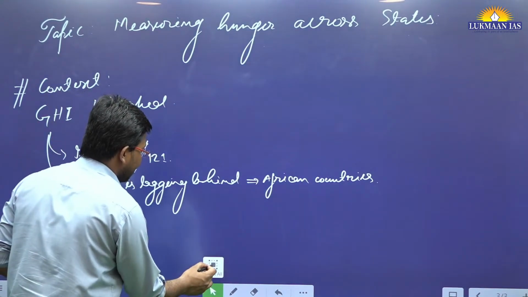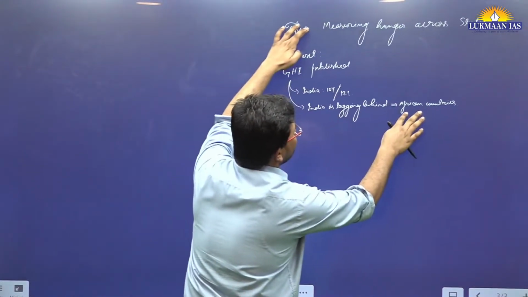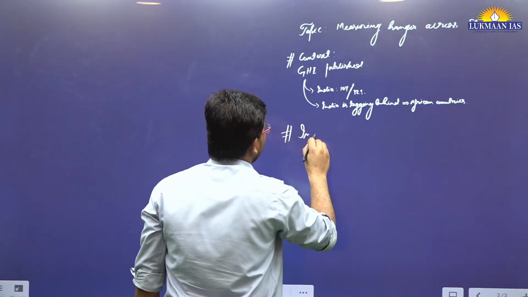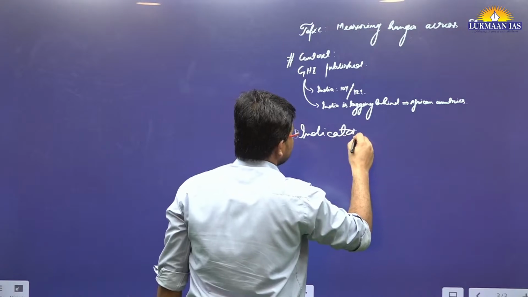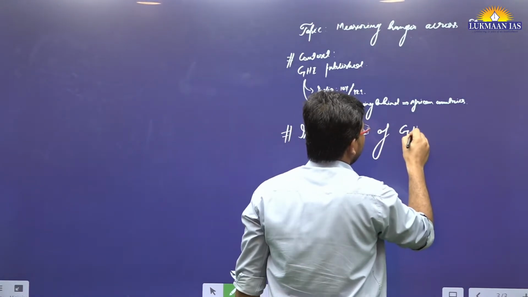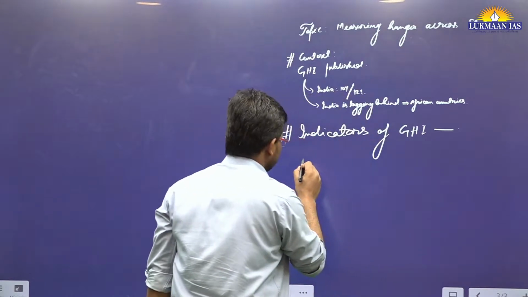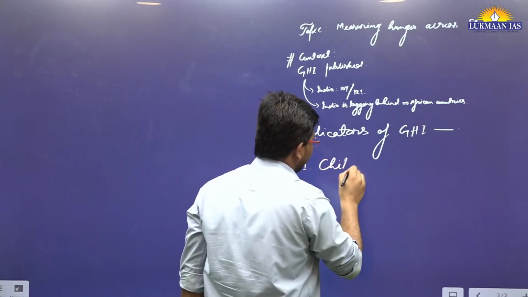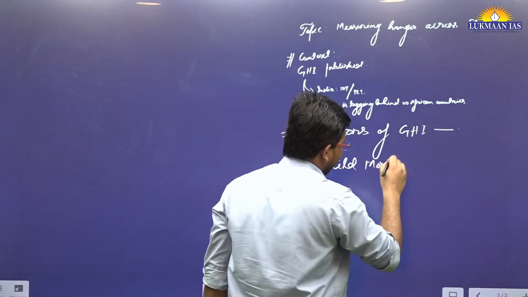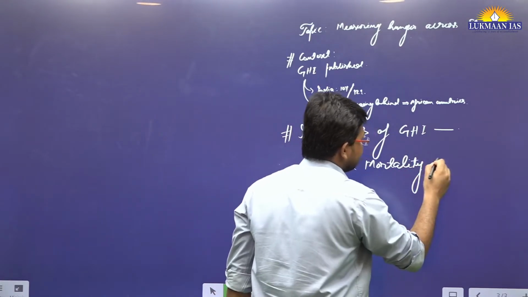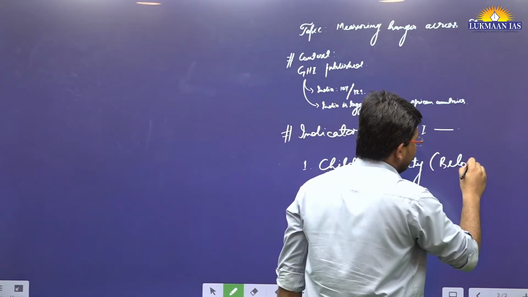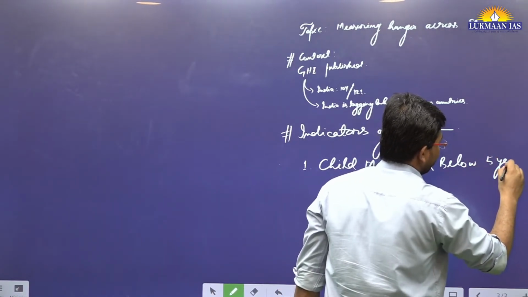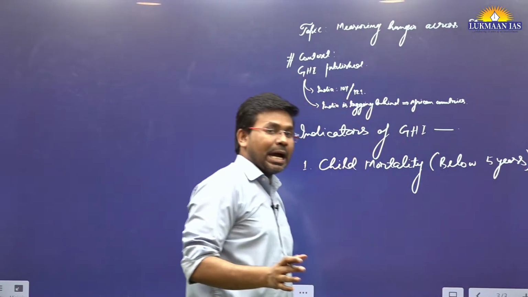We are going to understand the indicators of the Global Hunger Index. One indicator is child mortality, which means children below the age of 5 years, how many die out of 1 lakh children.